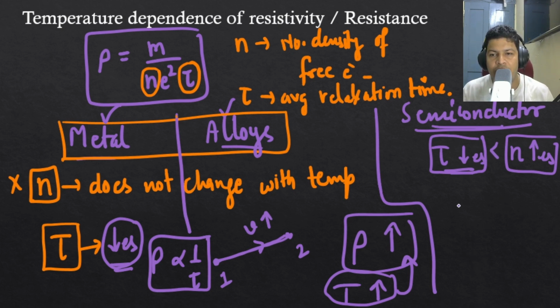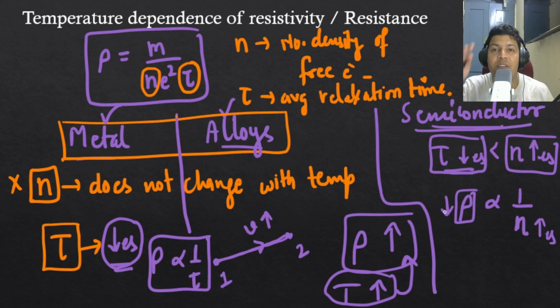So the factor on which the resistivity of semiconductors now depends is n, not tau. Relaxation time is changing, yes, but the more effect is given by n. That is why, when n increases, what happens to the resistivity? So with temperature, semiconductor resistivity will decrease.